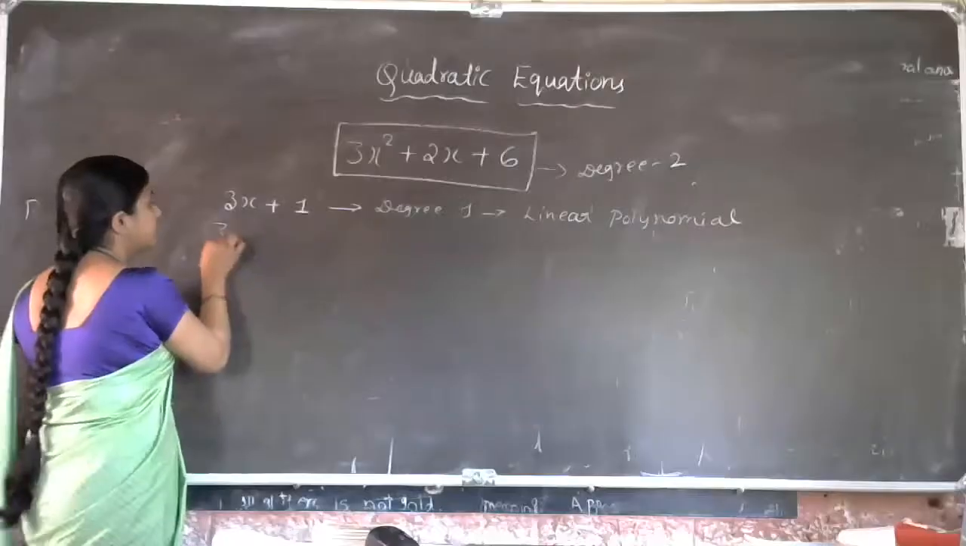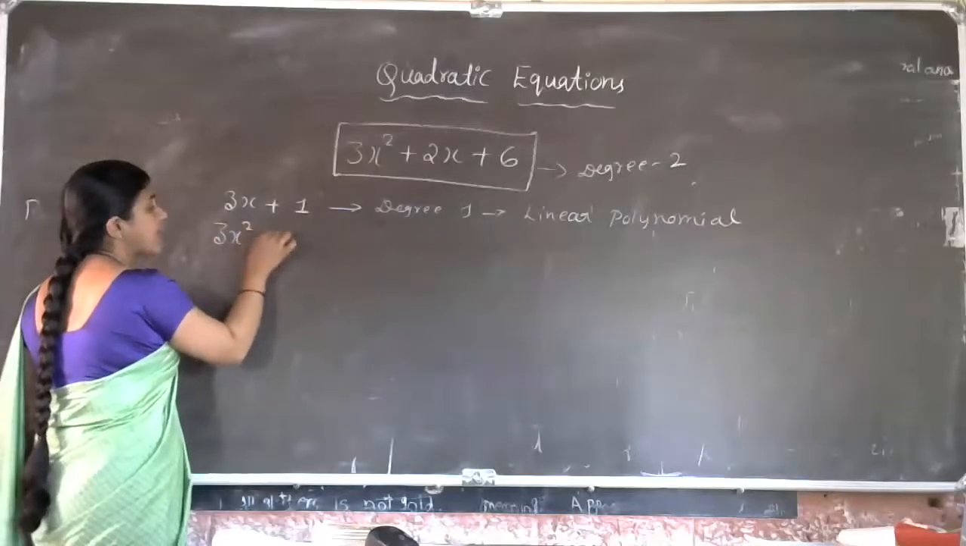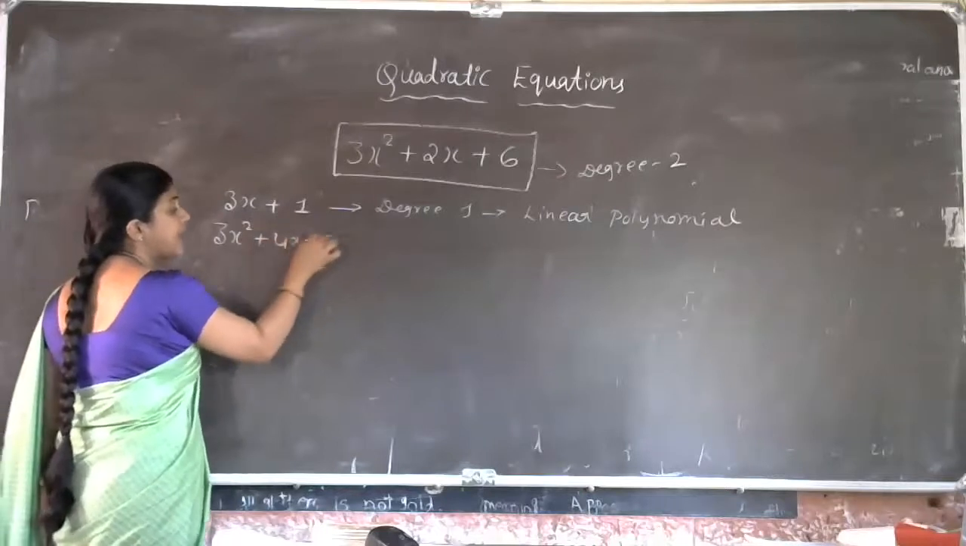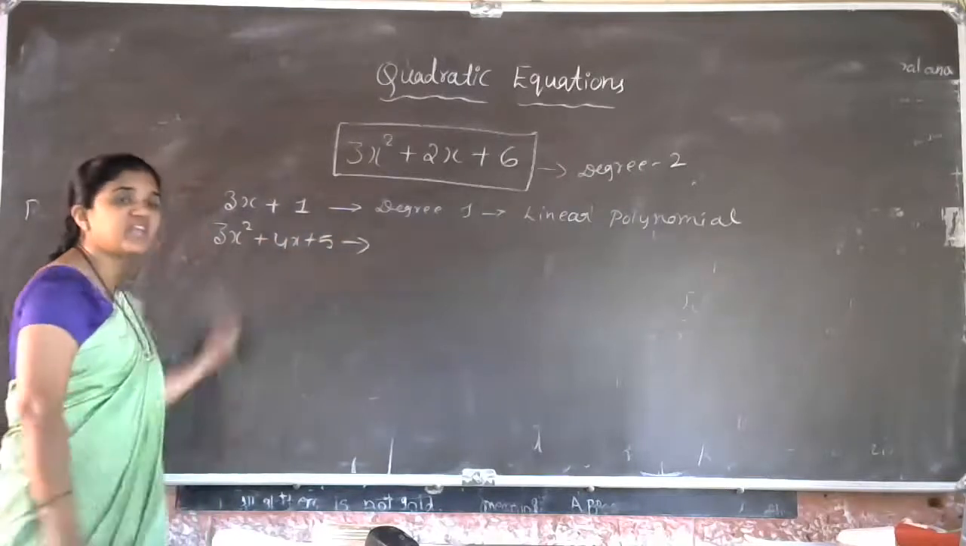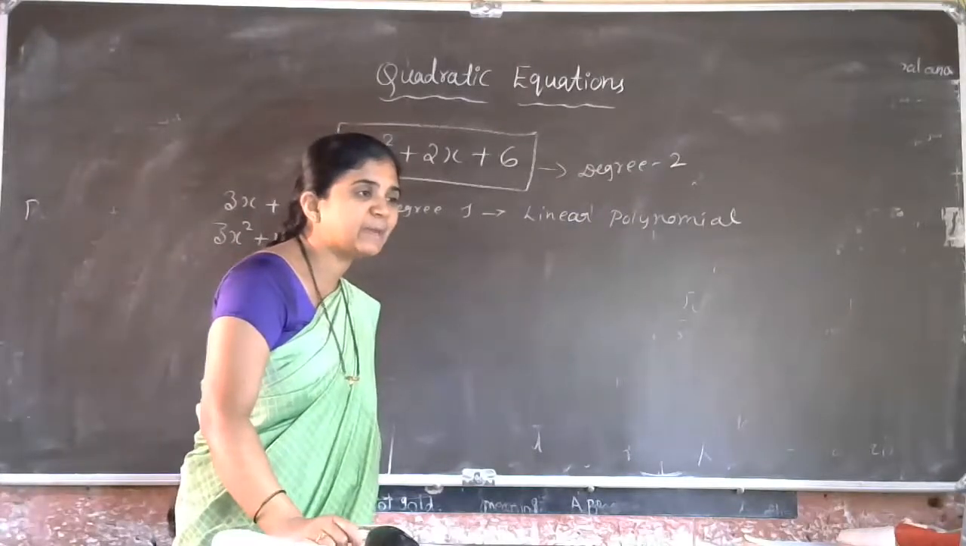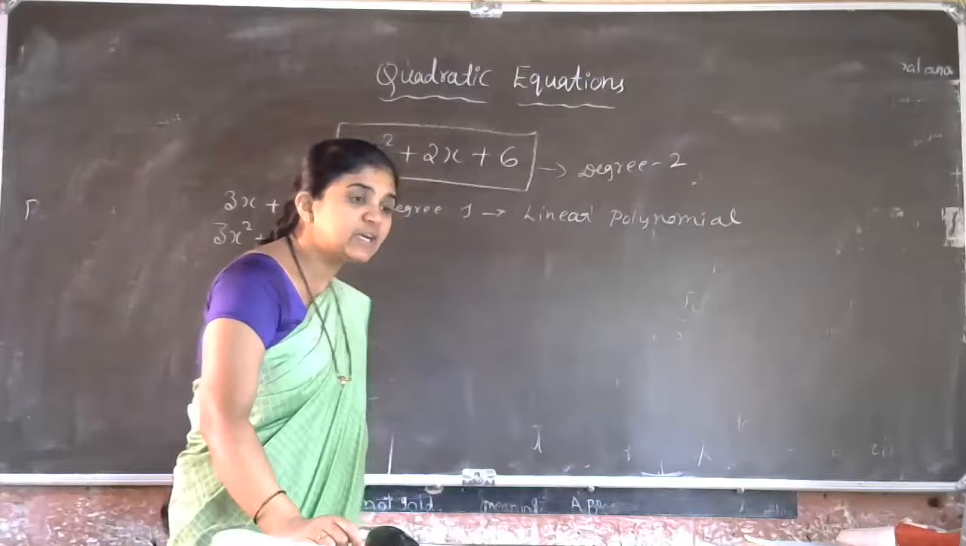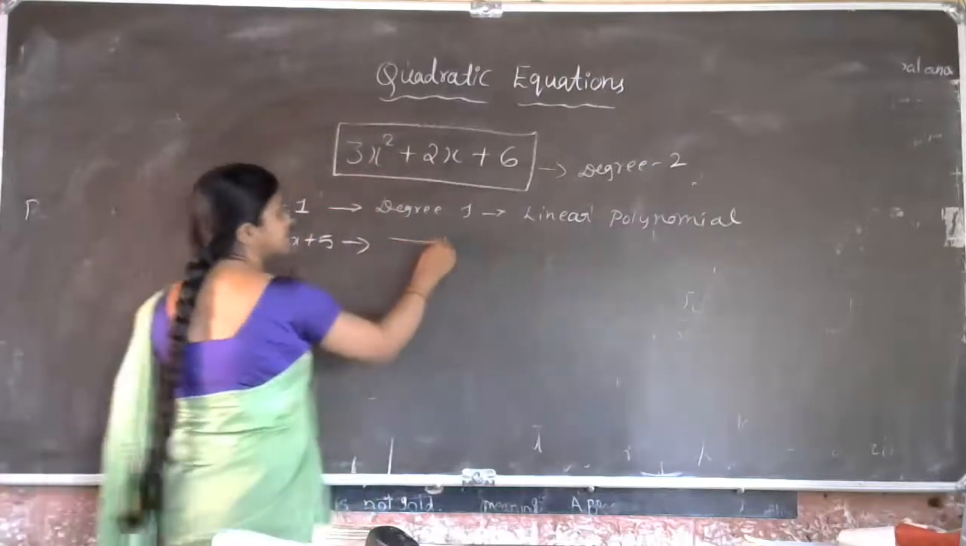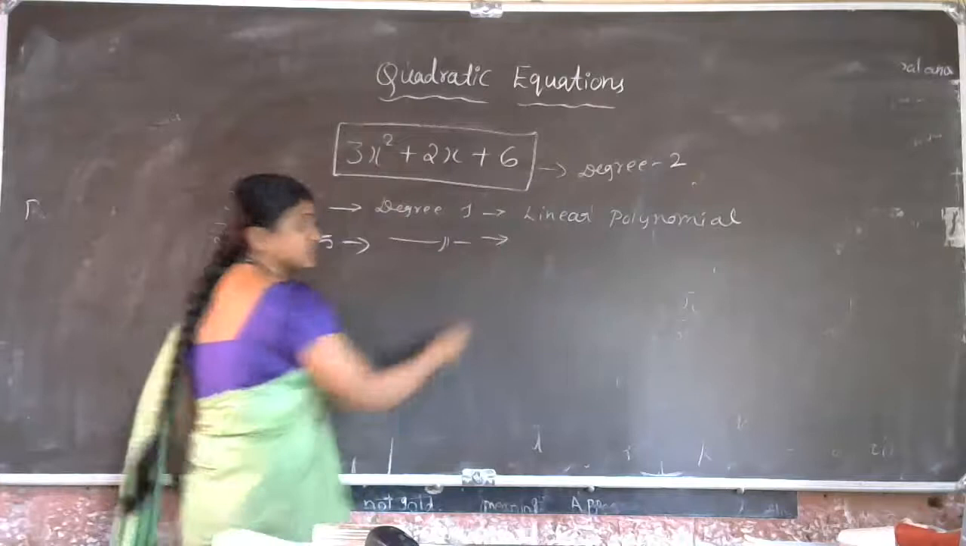Now, I'll take one more example: 3x square plus 4x plus 5. What is the degree of this polynomial? Degree is 2. Yes, here the degree is 2. What is the name of this one?